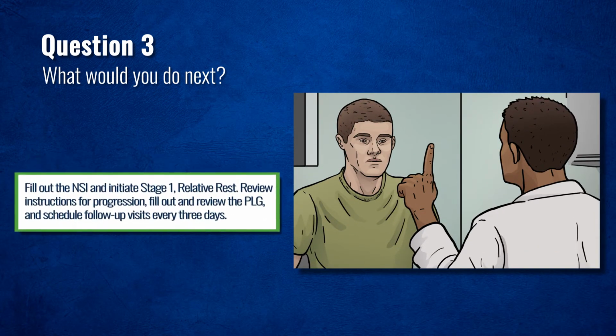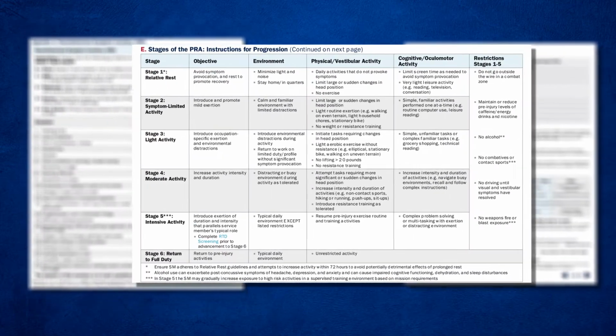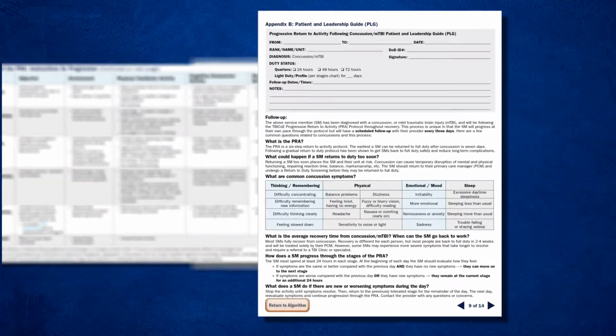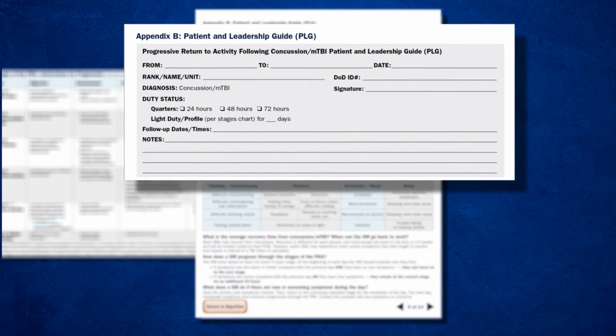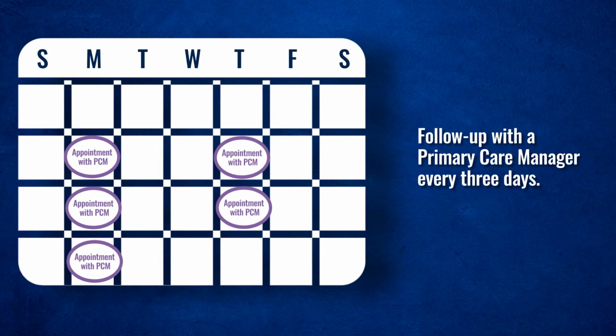You should have the patient fill out the NSI, which is a questionnaire that assesses symptoms associated with concussion. You should then discuss stage 1, or relative rest, with the patient and review instructions for progression, which are in the clinical recommendation. You then fill out and review the new Patient and Leadership Guide, or PLG, with the service member and make sure he understands he must submit it to his command, so they are aware of his diagnosis of concussion. Lastly, you schedule patient follow-up visits every 3 days to ensure close observation during the PRA process.